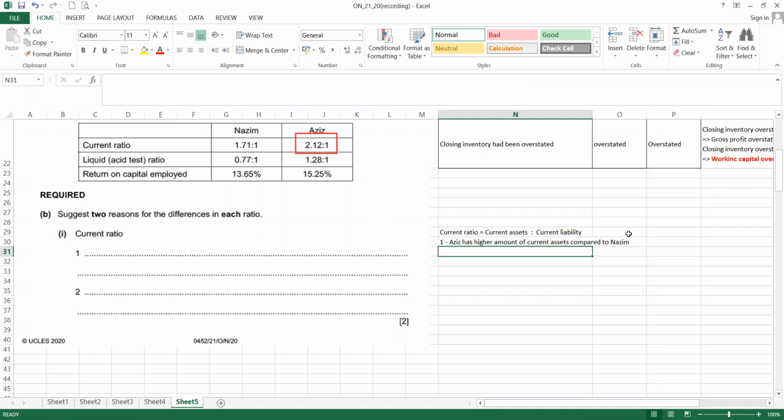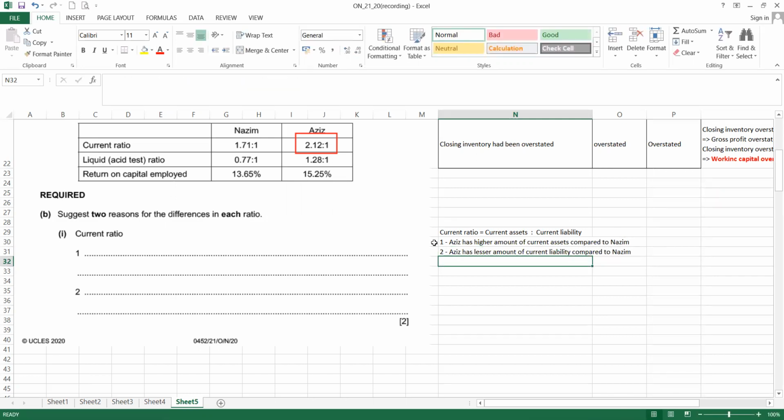Other than that, number 2, maybe Aziz has less liability, which is current liability. So Aziz has a lesser amount of current liability compared to Nazim.